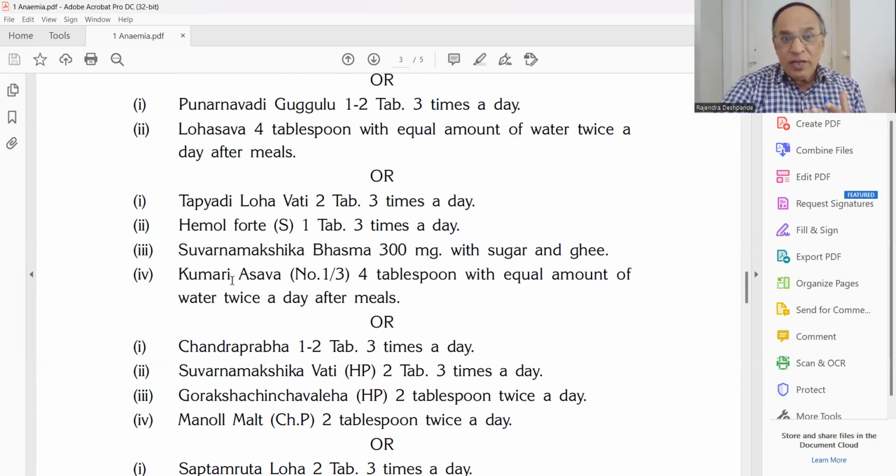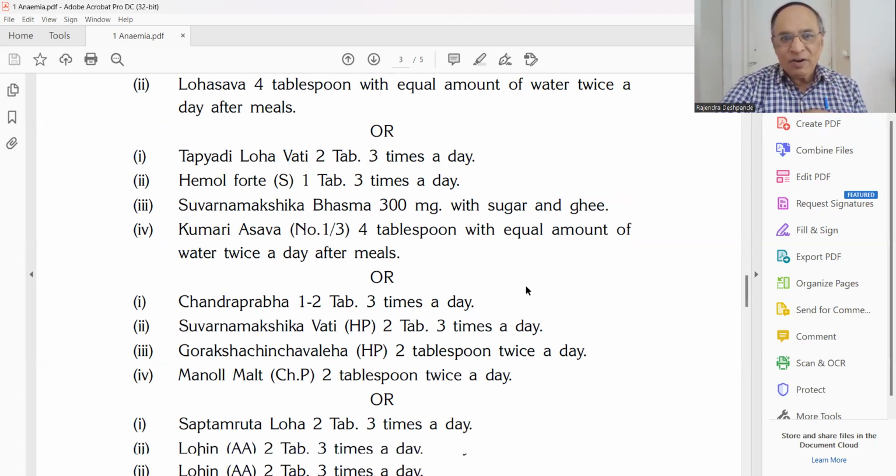Then for the liver tonic, Kumari, aloe vera. Kumari Asava number 3, and for children number 1. Kumari Asava number 1 is available for children. Kumari Asava number 3 for the adult. 4 teaspoons with equal amount of water twice in a day after meals.